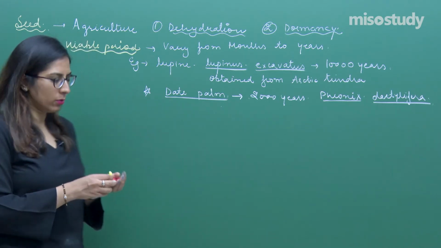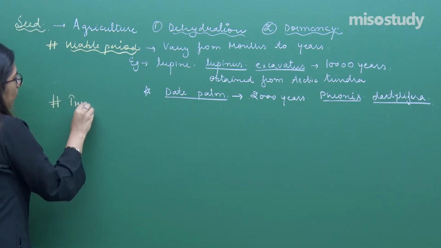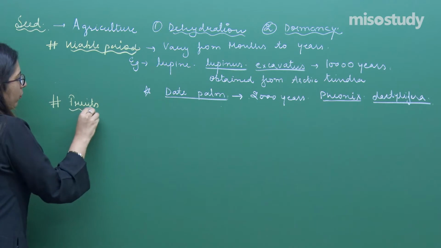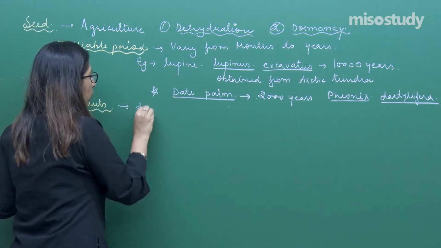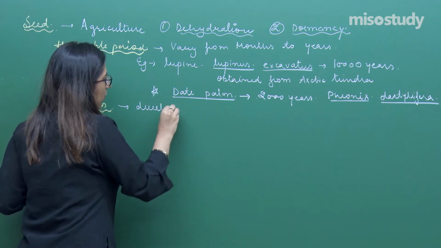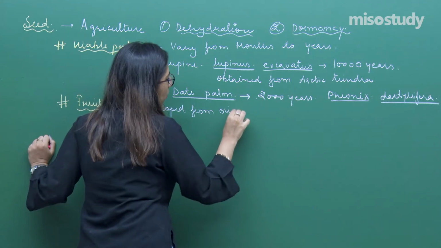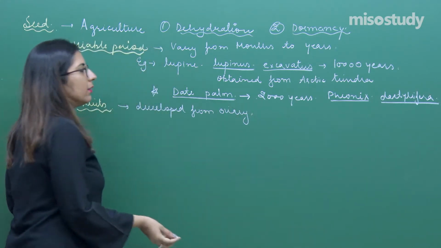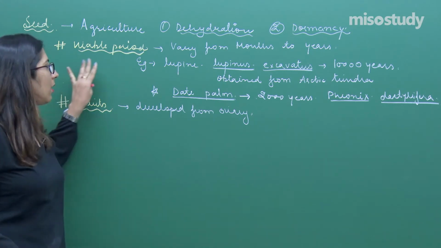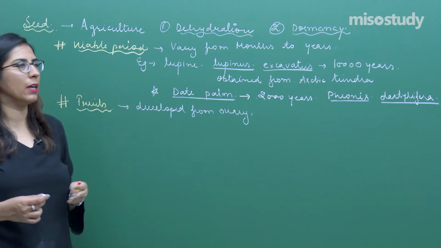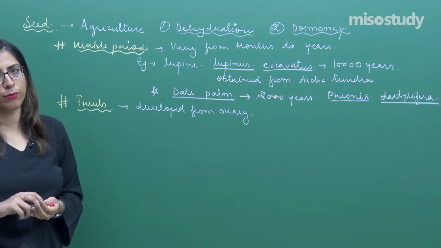Now let's talk about the next topic, which is fruits. Fruits, we all know, are developed from the ovary. Once seed development is completed, after that there is the formation of fruit.